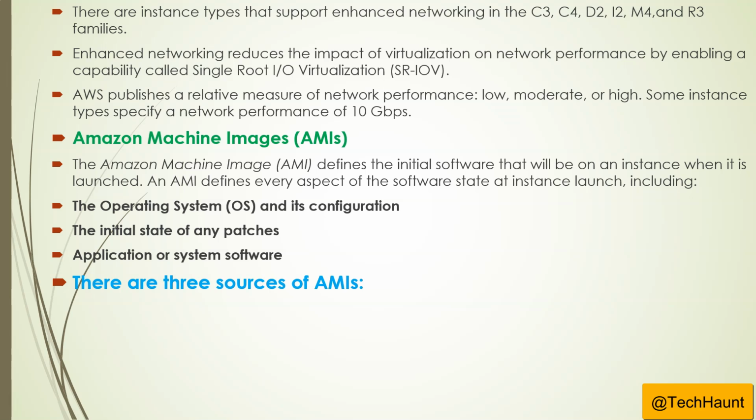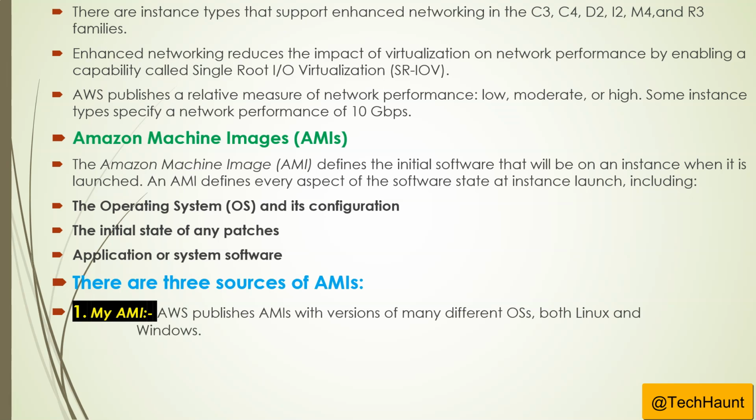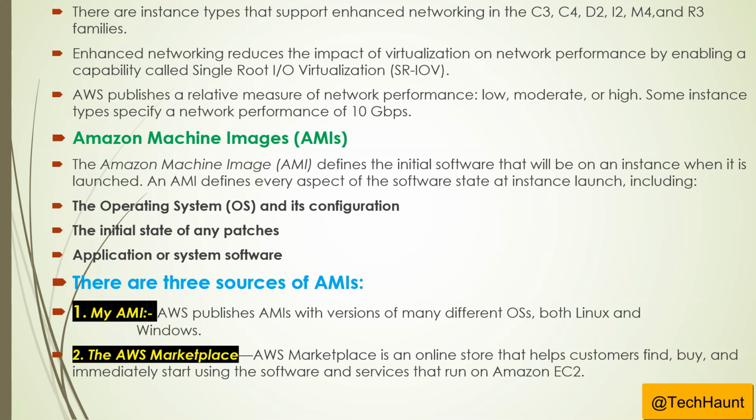There are basically three sorts of AMI you need to keep in mind, and it could come up in your exam as well. First is My AMIs, and AWS publishes AMIs with versions of many different operating systems, both Linux and Windows. Second is the AWS Marketplace, an online store that helps customers find, buy, and immediately start using software and services that run on Amazon EC2.